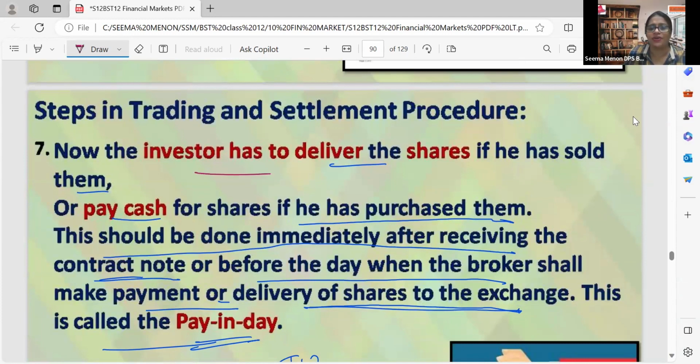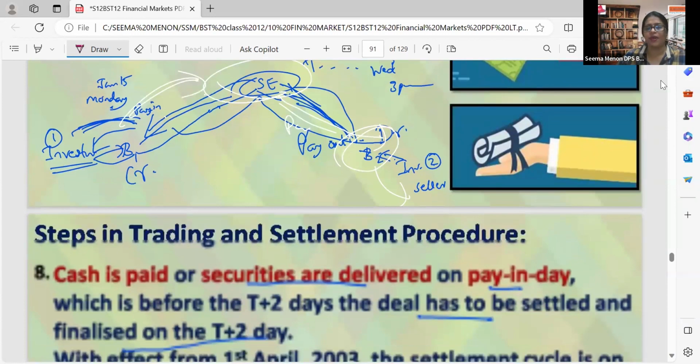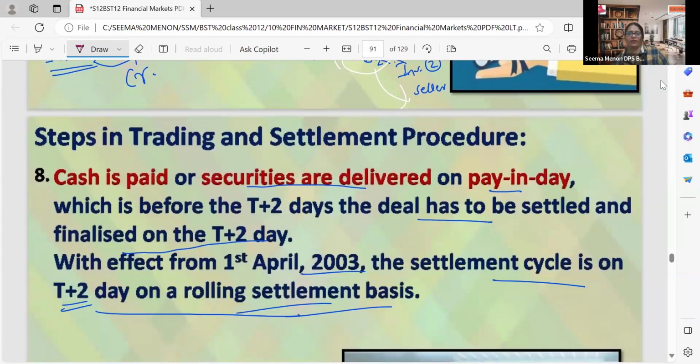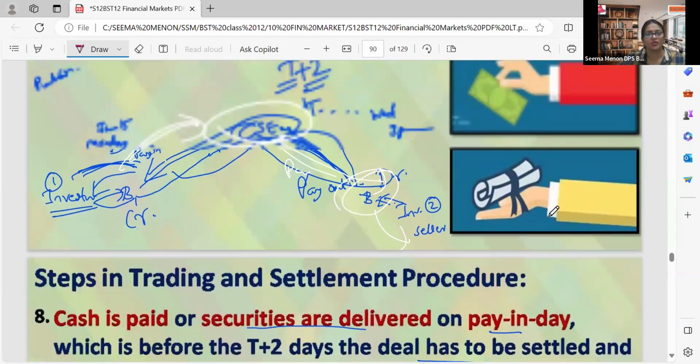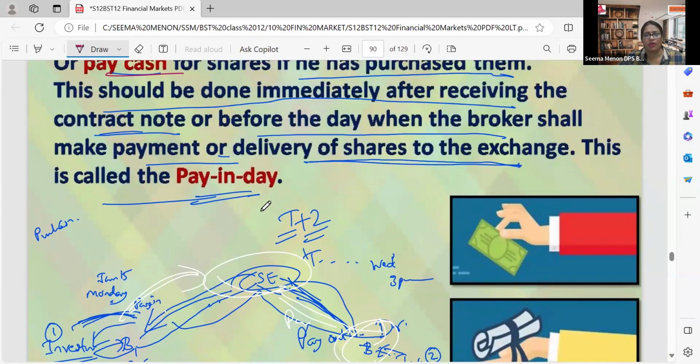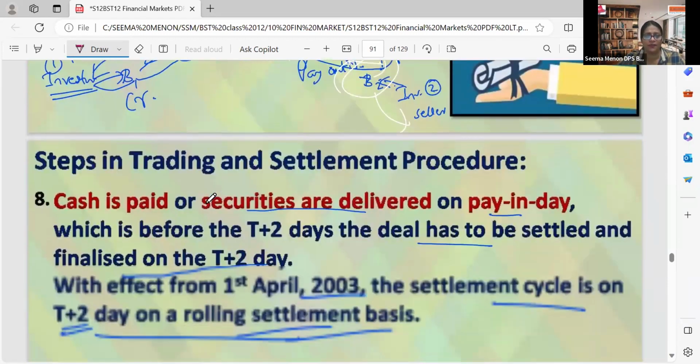Now the investor has to deliver the shares. If he is selling the shares, he will deliver. If he purchases the shares, he will pay the cash. He has to make the payment to the exchange, and this process is called pay in day. Who will do that? Our broker, that means the investor, those who want to purchase or sell the shares. If it is a purchase, he has to make the payment of cash to the stock exchange. That time duration is called pay in day.